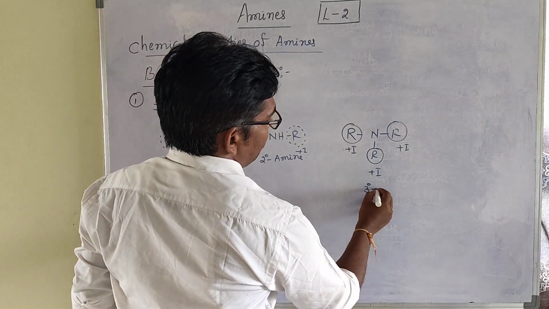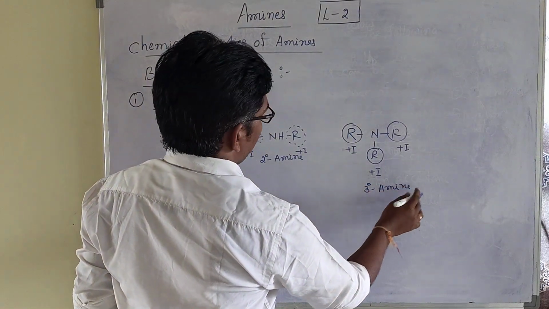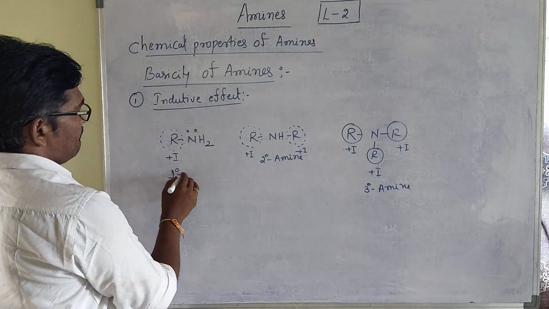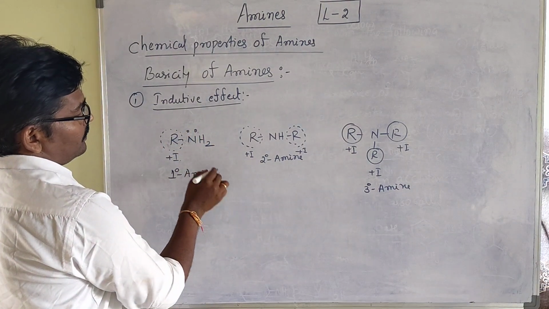This is the tertiary amine, and this is the primary amine. Observe it carefully.